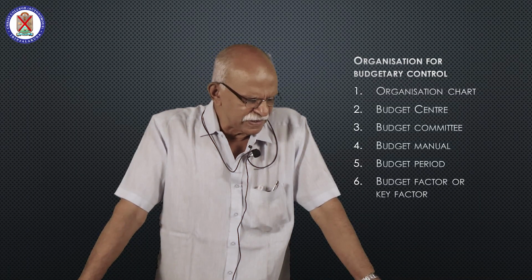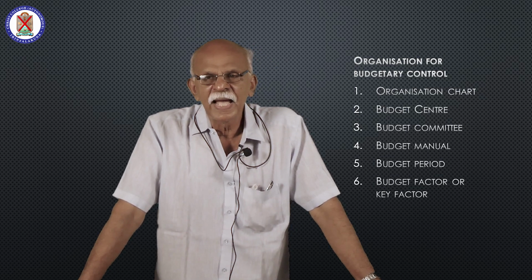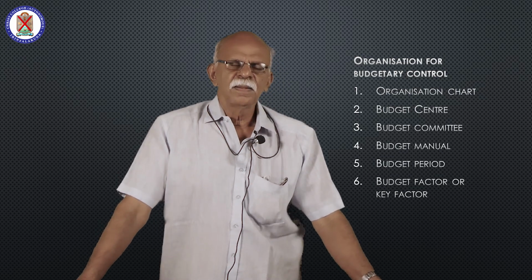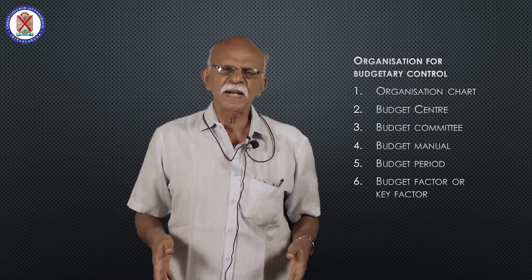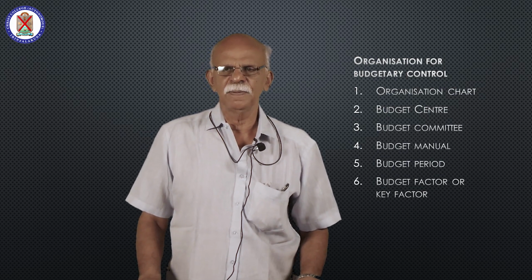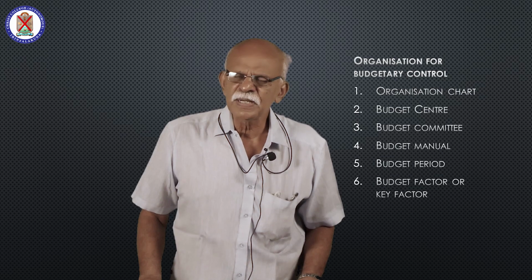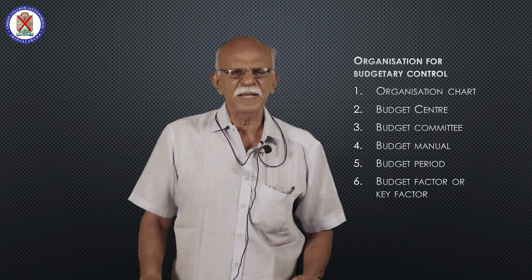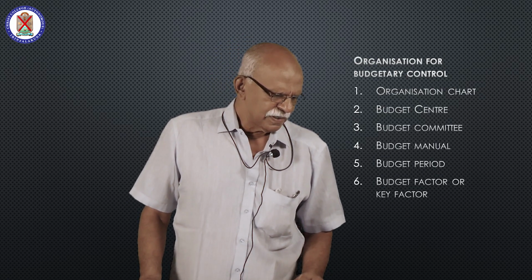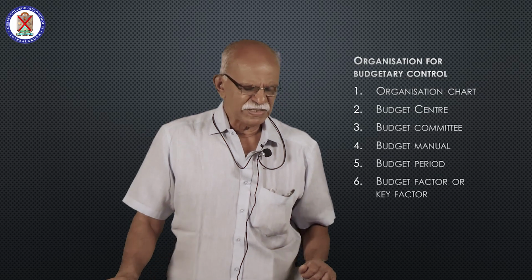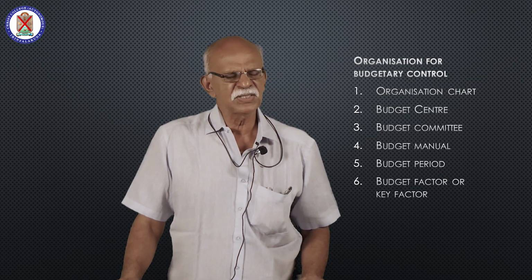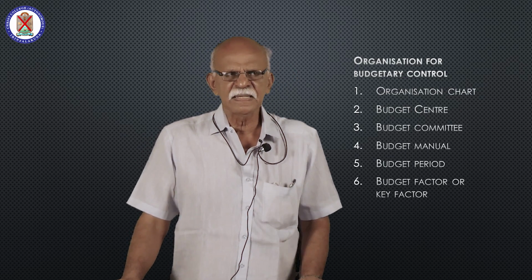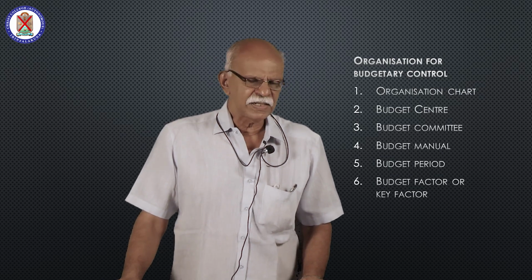A budget center is a section or department of an organization, and for each budget center you prepare a budget. For example, the sales department will prepare the sales budget. Then the production department will prepare the production budget. The finance department will prepare the cash budget. That is a budget center. So what is a budget center? A section of an organization for which separate budgets may be prepared and control exercised.